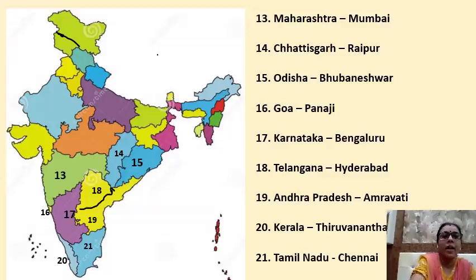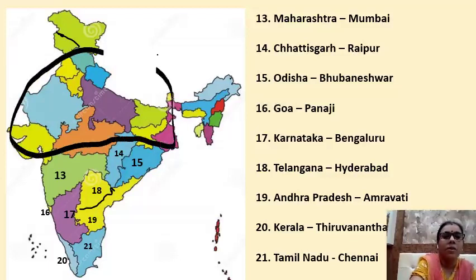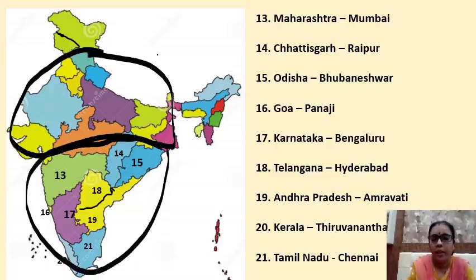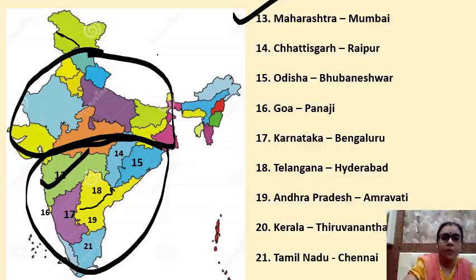Now children, in previous class we have learned these places, right? How to locate these places on the map of India. And in today's class we have learned the places that are located in the southern part of India, right? So let us do a small recap of what we have learned today. 13th one is Maharashtra. The capital of Maharashtra is Mumbai. Then the 14th one is Chhattisgarh. The capital of Chhattisgarh is Raipur.